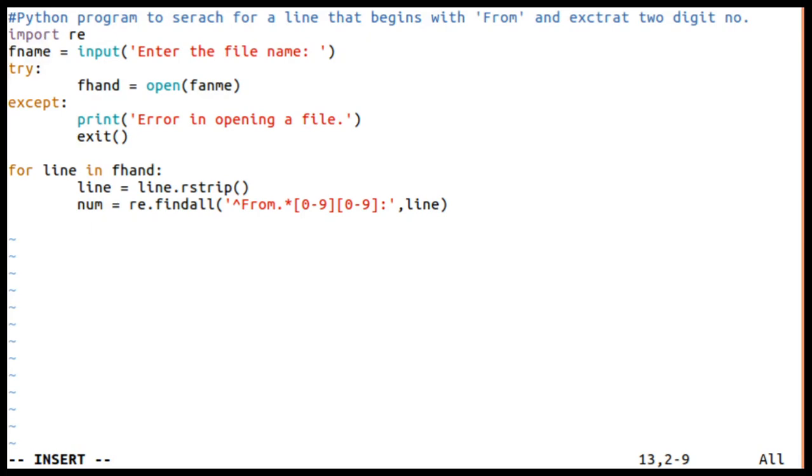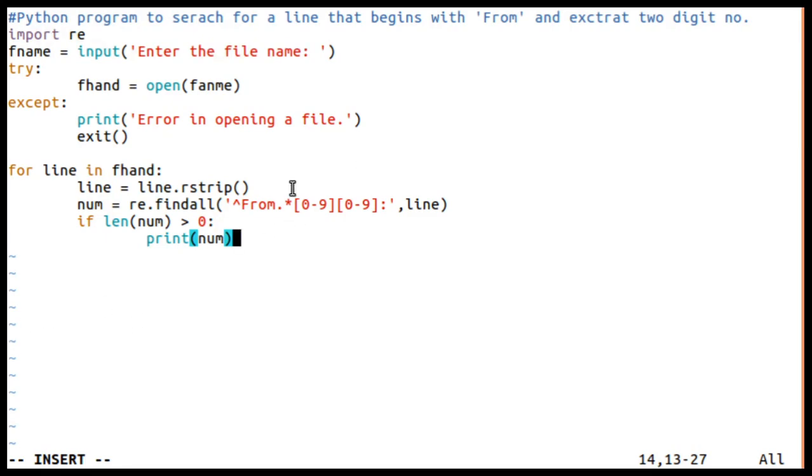First I will just check if length of num is greater than 0, means if it has extracted, then only I will print num. Remember, this is not the complete program, so I have made some mistake here. I'll execute this and later tell you how it should be corrected.